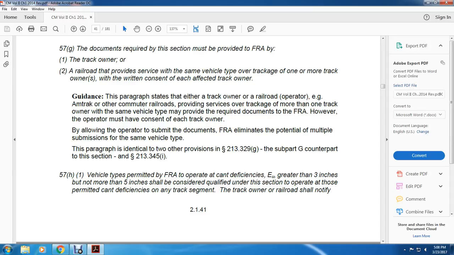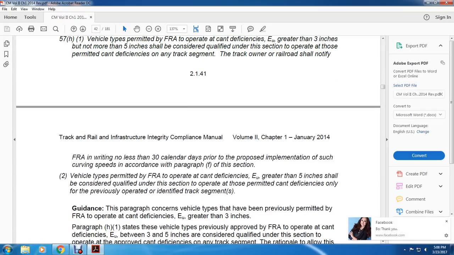Alright, 57H1. Vehicle types permitted by the FRA to operate with cant deficiency EU greater than 3 inches but no more than 5 inches are considered qualified under this section to operate at those permitted cant deficiencies on any track segment. The owner of the railroad shall notify the FRA Track Division no less than 30 calendar days prior to the proposed implementation of the curving speed, in accordance with paragraph F of the section. Vehicle types permitted by the FRA to operate with cant deficiency EU greater than 5 inches shall be considered qualified under the section only on the previously operated and identified track segment.